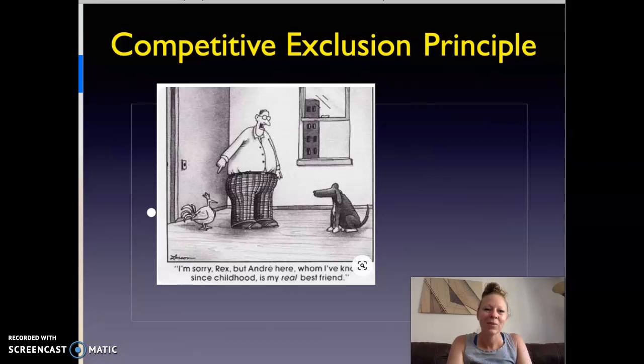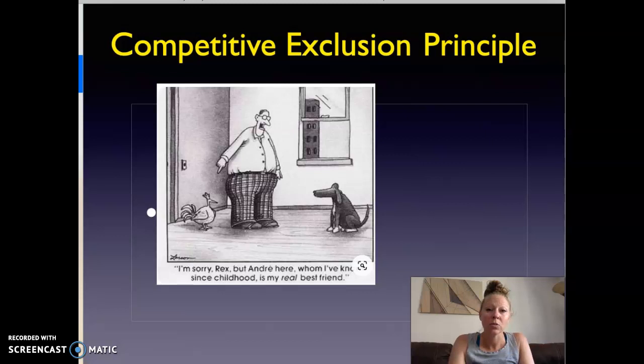Hey you guys, today we're talking about the competitive exclusion principle. If you remember from our last set of notes, we were talking about communities and community interactions. When you have the same species interacting, it's called intraspecific competition. When you have two different species interacting, you have interspecific competition. Today we're going to look a little more closely at the interspecific competition between two different species.